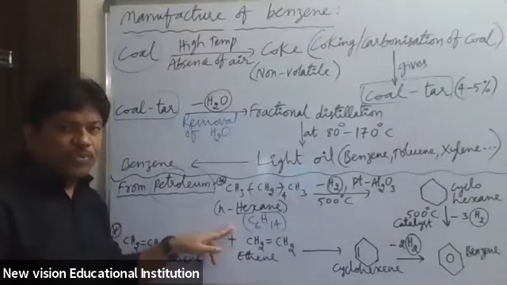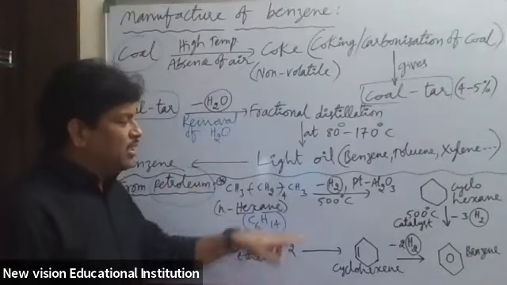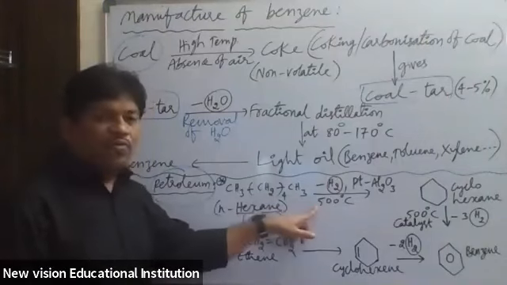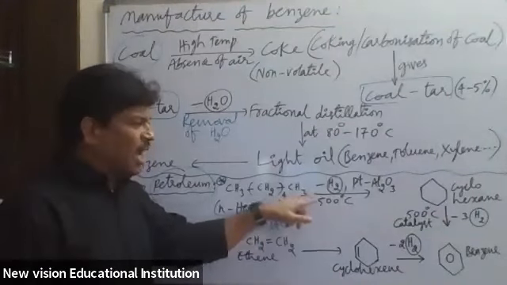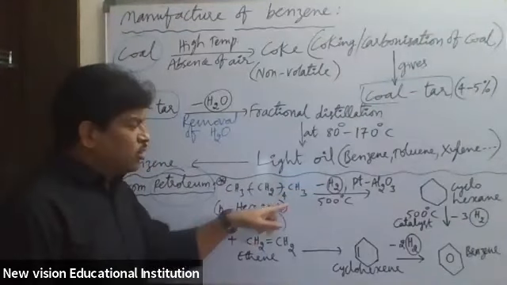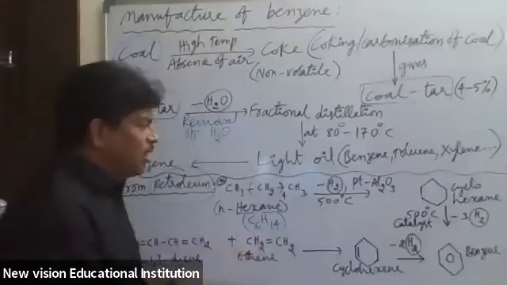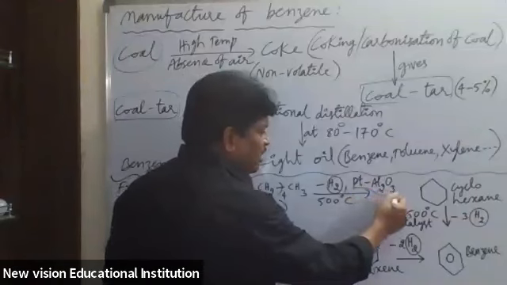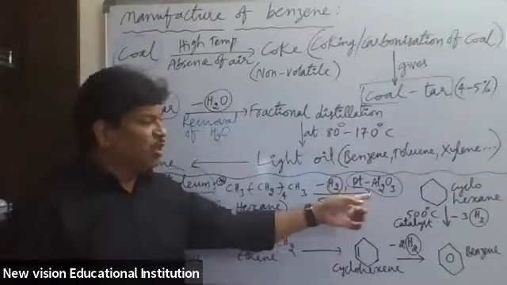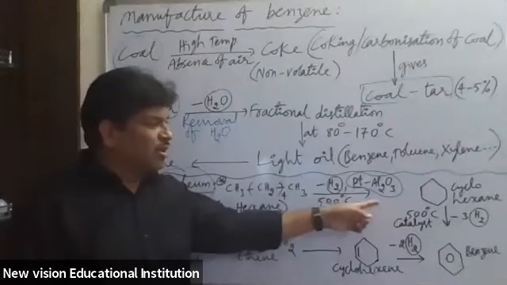It is N-hexane. This N-hexane present in petroleum is heated at 500 degrees Celsius. When N-hexane is heated to 500 degrees Celsius, hydrogen is removed from it. So 1 mole of H2 is removed from N-hexane. Now listen carefully. The catalyst required here is platinum alumina. Alumina indicates aluminium oxide. Pure aluminium oxide is called alumina.